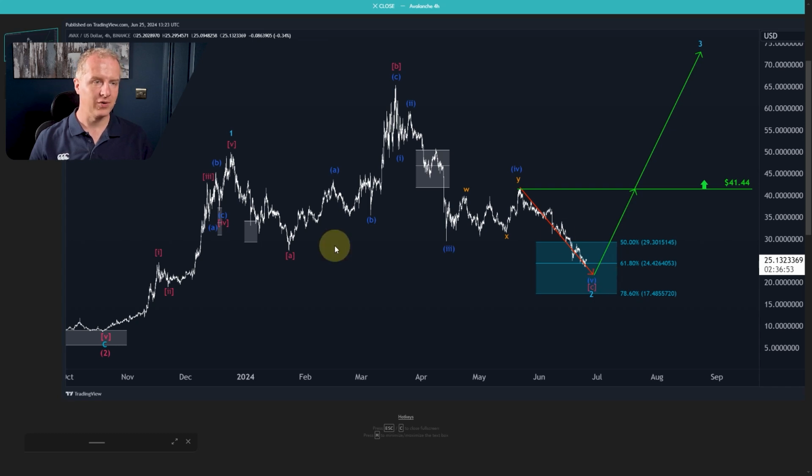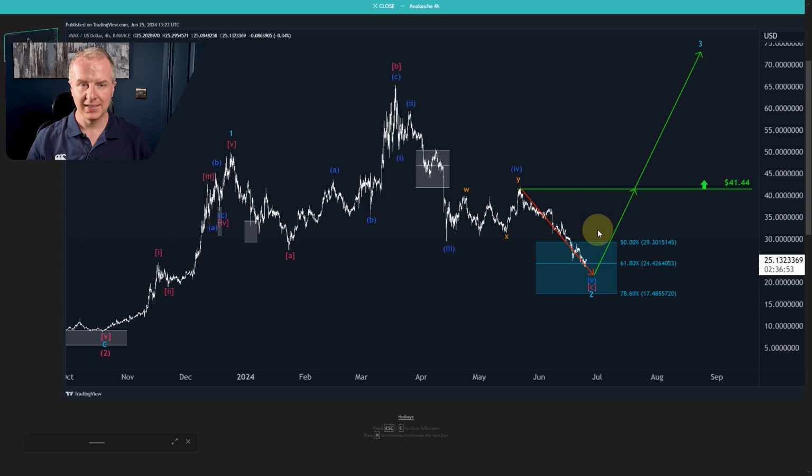Because it's all about probabilities, statistics. In most cases, a wave 2 would form a low in such a wave 2 support region between the 78.6 and the 50% retracement. Normally, I want to see the wave 2 get to the 50% retracement at least. Well, that was $29.30. We are there now. Actually, we already moved to the golden ratio level here, one of the most relevant Fibonacci levels. Anyway, it's the golden ratio. You don't only find it on the price charts. It's everywhere in architecture. You find so many examples in the real world outside of trading. So next breakout point and resistance is at $41.44.